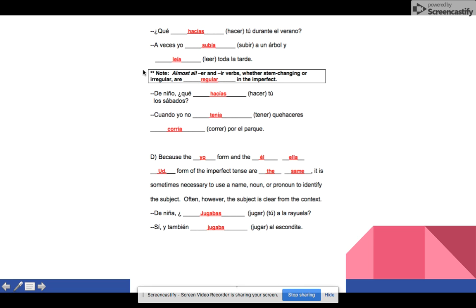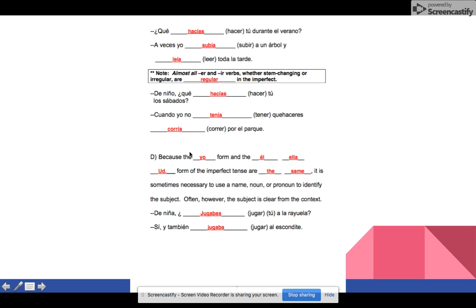And let's look at your little box here. Note, almost all ER and IR verbs, whether they're stem changing or irregular, are going to be regular in the imperfect. So again, they're going to have the same endings, even if they're stem changing. But for this chapter, we'll only do the regular forms. And again, you have de niño, ¿qué hacías tú los sábados? Cuando yo no tenía quehaceres, corría por el parque. So that was letter C.